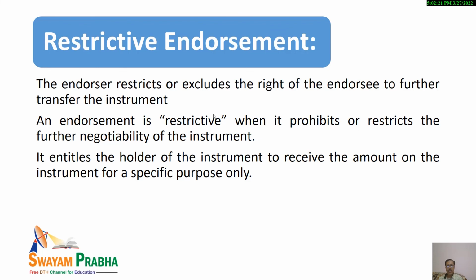Again, the endorsement is by the endorser in favor of the endorsee. Some instrument is there. But what is unique in restrictive endorsement is that the endorser is restricting or excluding the right of the endorsee to transfer it further. That is the unique case in that. It will be restrictive when it is restricting the further negotiability, further transferability of the instrument. In that case, the holder of the instrument will be able to receive the amount on the instrument for a specific purpose only. So that is the unique feature of the restrictive endorsement.